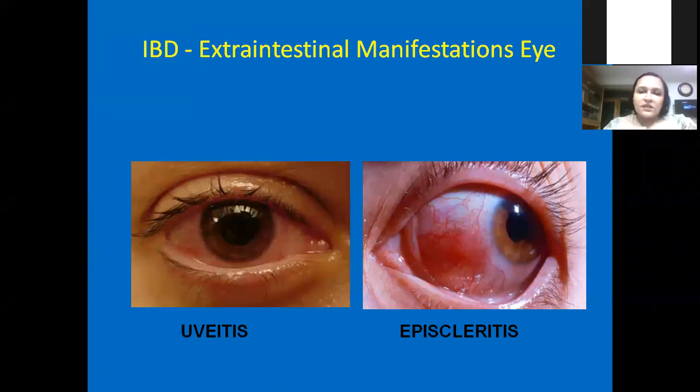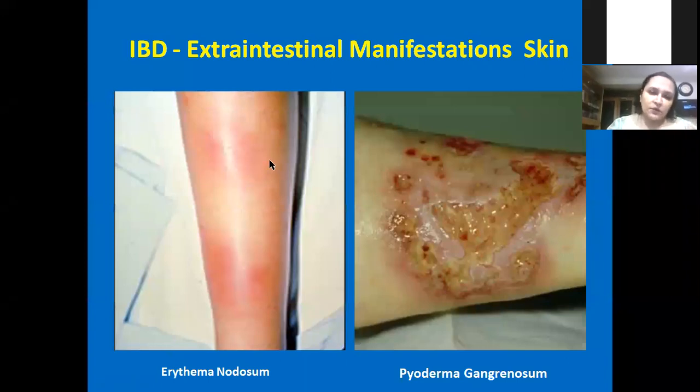So these are the extraintestinal manifestations of IBD. You can have uveitis and episcleritis. Always ask for it because the child might have had some symptoms before and responded to some steroid eye drop, because often ophthalmologists give steroid eye drops and it does respond. But actually there was some inner disease going on. They can have erythema nodosum, which is more present in Crohn's disease than ulcerative colitis, and scleroderma is more present in ulcerative colitis than Crohn's, but it can present in both.